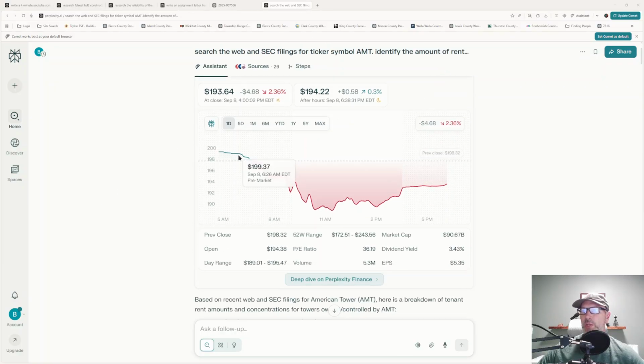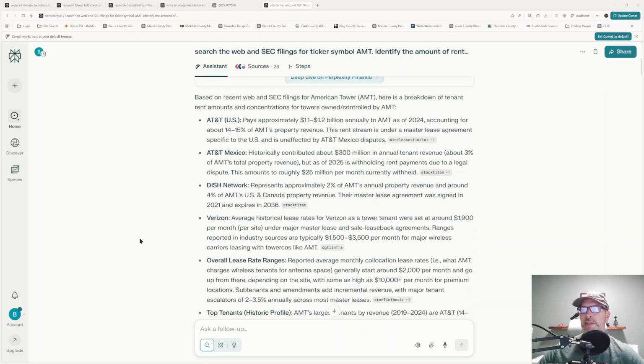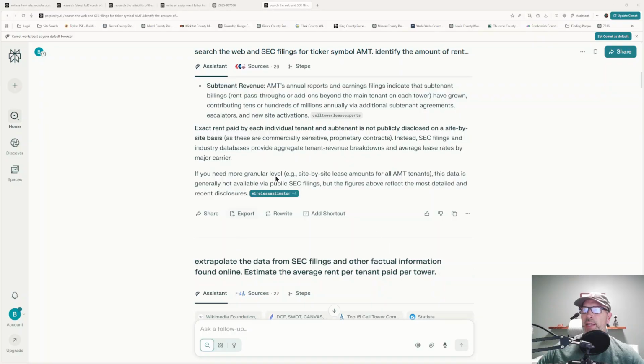It went out, it started pulling the SEC filings, found the stock, it did a ton of research that isn't necessarily accurate. And then it came in, American Tower pays approximately this much, and then it went into Mexico, Dish Network, Verizon, overall lease rents. And the data it came back with was exact rent paid by each individual tenant and subtenant is not publicly disclosed. Well, that's great. That's what I knew.